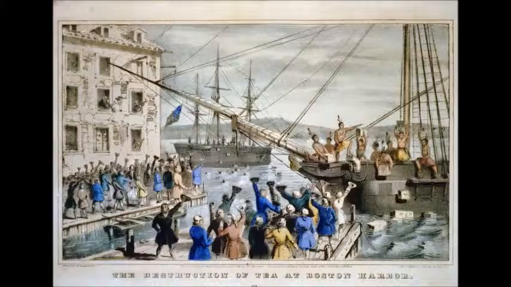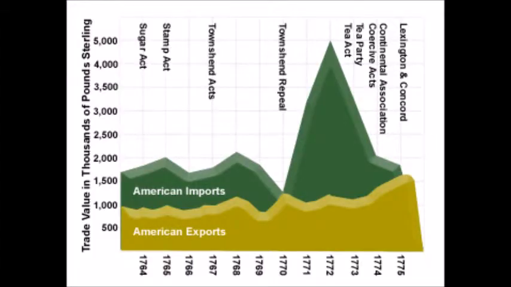For example, the English government repealed the Sugar Act, the Stamp Act, and the Townshend Acts after major protests that damaged England's economy, in some cases costing the government over half of its revenue in the span of a couple of years. George Mason, considered a founding father of this nation, was born and raised in the colony of Virginia, where he grew up to be one of the richest planters.